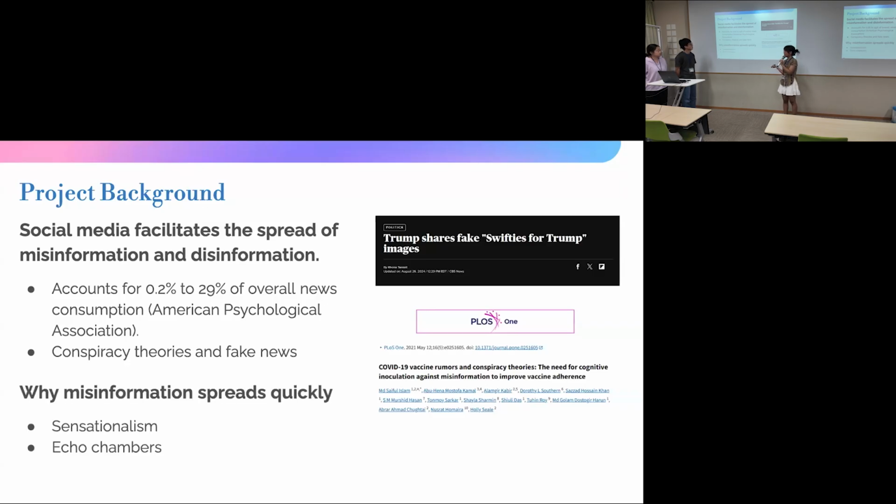But why is it so pervasive on social media? So first is sensationalism, really entertaining and big headlines, even though they're not true, will often get pushed by the algorithm. And second, there's the presence of these online echo chambers where the algorithm selects what you are likely to enjoy and presents you with it over and over again. And this effectively stops you from seeing other contrasting points of view.